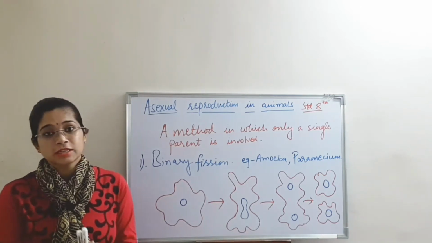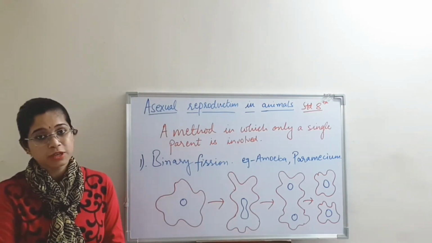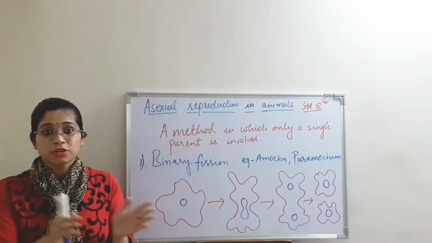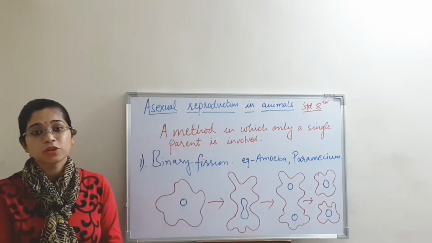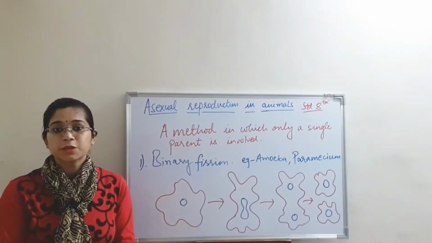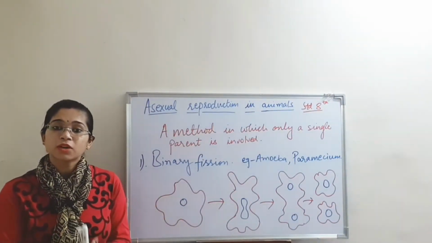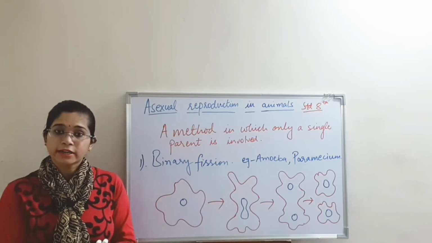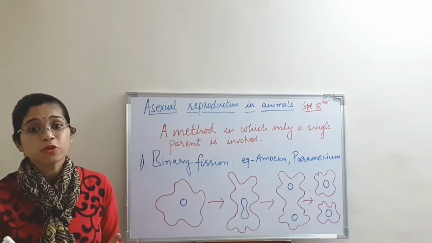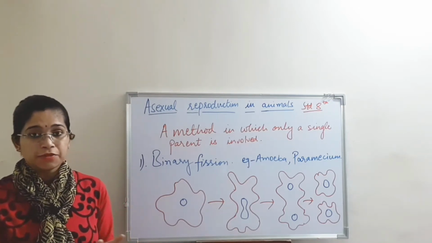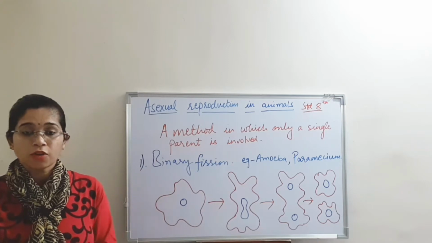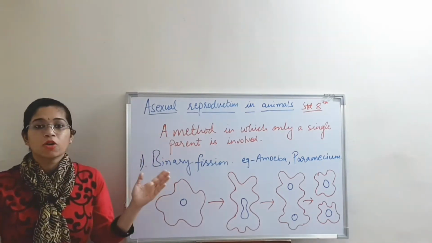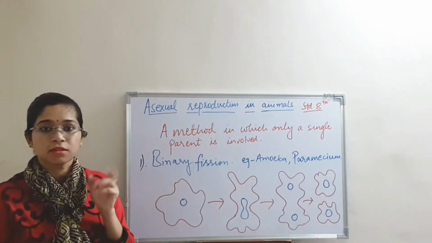Today we are going to discuss a very interesting topic, that is asexual reproduction in animals. You might be wondering how without sexual reproduction an organism is able to give rise to a new organism. In asexual reproduction there is involvement of only a single parent. It can be a male or a female, or it can be hermaphrodite. Hermaphrodite means those organisms in which both the sexual organs of a male and a female are present. So there is no requirement of both the organisms here, just a single parent is enough to produce